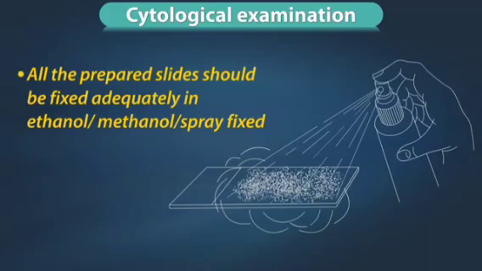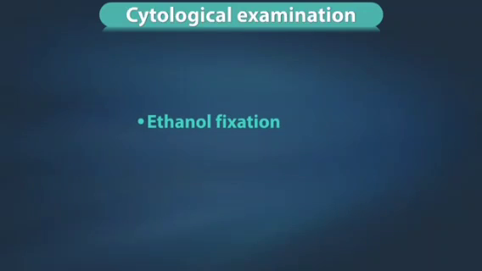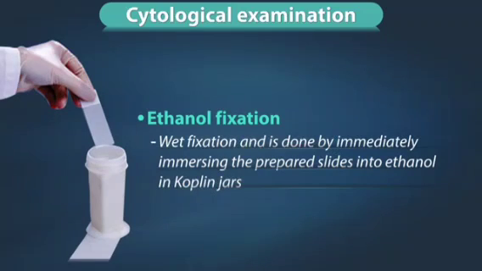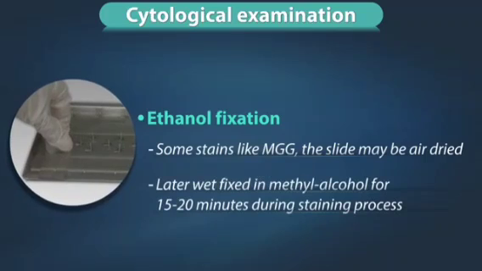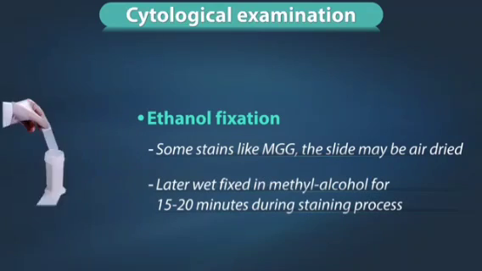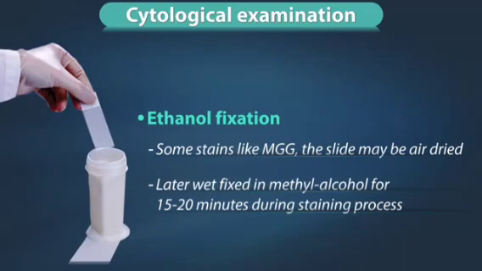All the prepared slides should be fixed adequately in ethanol or methanol or using spray fixation. Ethanol fixation is wet fixation and is done by immediately immersing the prepared slides into ethanol in Coplin jars. For some stains like MGG, the slide may be air dried and later wet fixed in methyl alcohol for 15 to 20 minutes during the staining process.